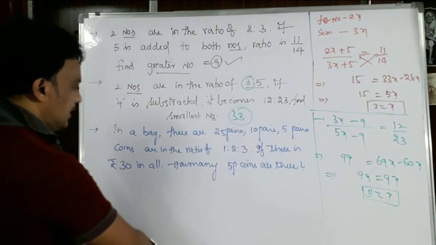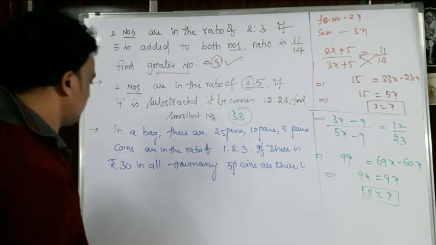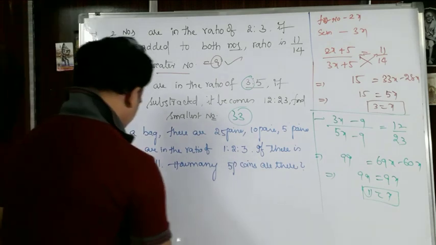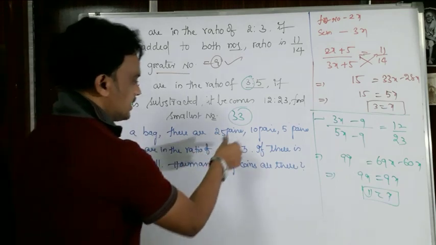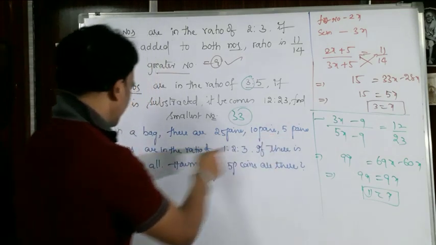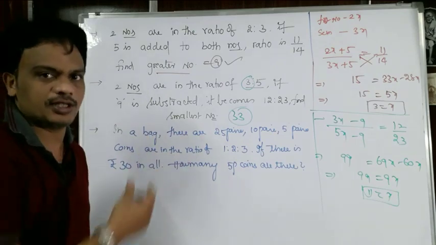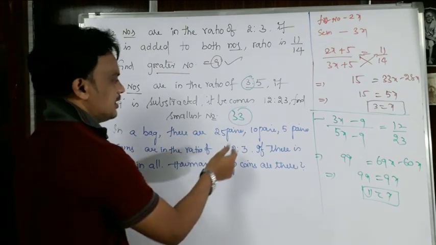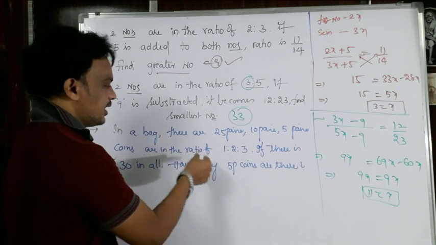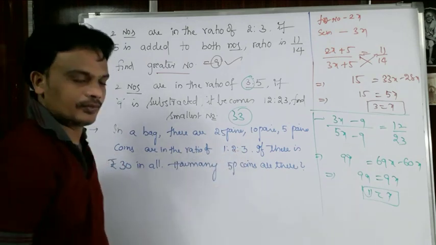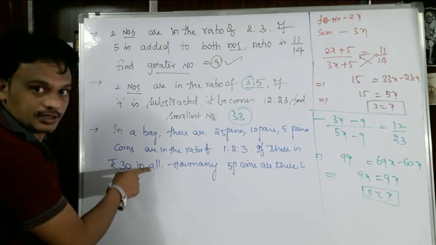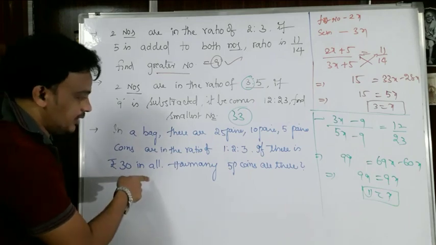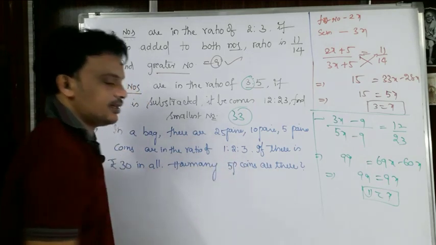Okay, yes, and one more problem, different problem. Okay, chundamante. So in a bag there are 25 paise coins, 10 paise coins and 5 paise coins. కొన్ని ఉన్నాయి, ఎన్ని ఉన్నాయో తెలియదు. 25 paise coins, 10 paise coins and 5 paise coins are in the ratio of 1:2:3. And total amount is 30 rupees. Then how many 5 paise coins are there?